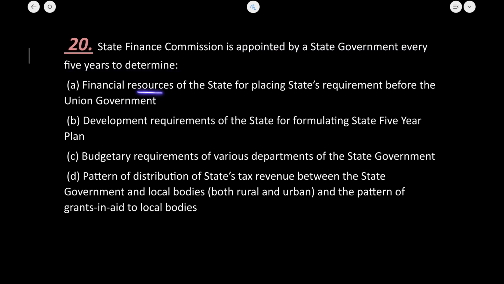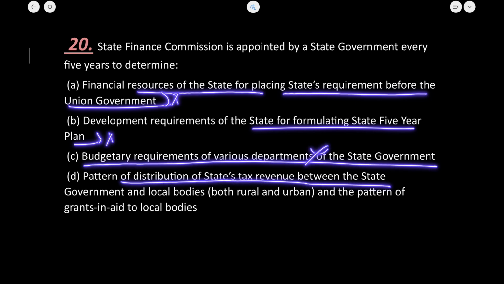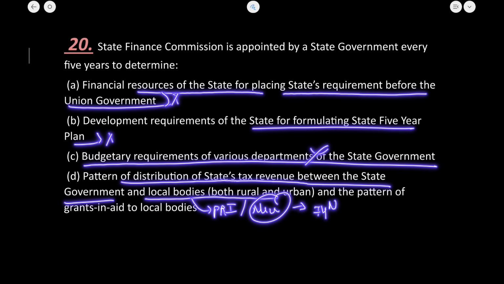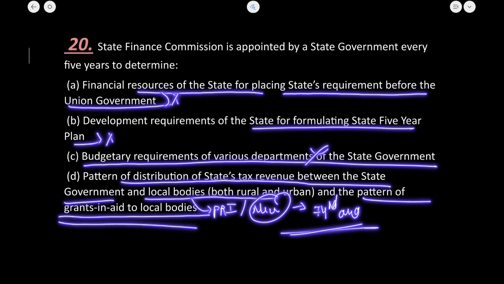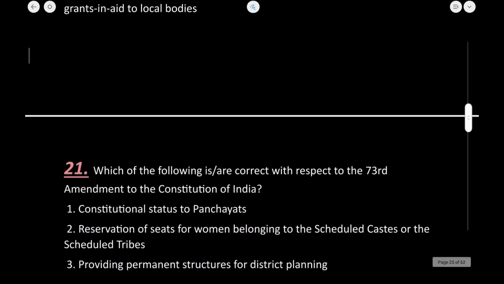Financial resources of the state for placing state requirements before the Union government, no. Five-year plan, no. Budgetary requirements, no. Pattern of distribution of state tax revenue between the state government and the local bodies, that is the Panchayati Raj institutions and the municipalities, which have been given constitutional status under the 74th Amendment Act, and also it allocates grants-in-aid to local bodies. So D seems to be the most appropriate answer. D is the correct answer to question number 20.